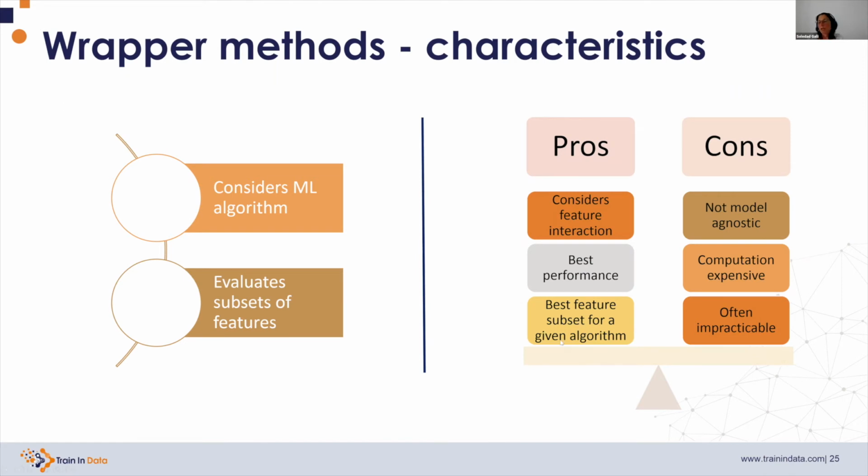And for a given algorithm, in theory at least, it should return the best subset of features. On the downside, it's not model agnostic, so the features that we find are the best for a random forest may not be the best for a logistic regression. And it is extremely computationally expensive, and with large data sets, and even with not so large data sets, it's almost often impracticable.